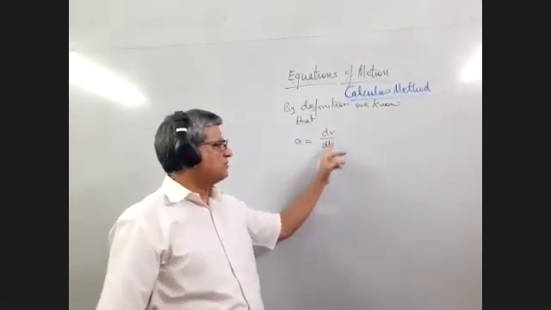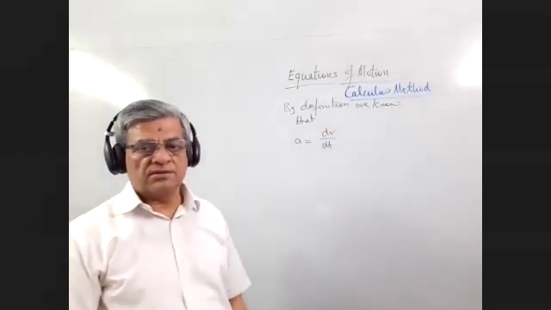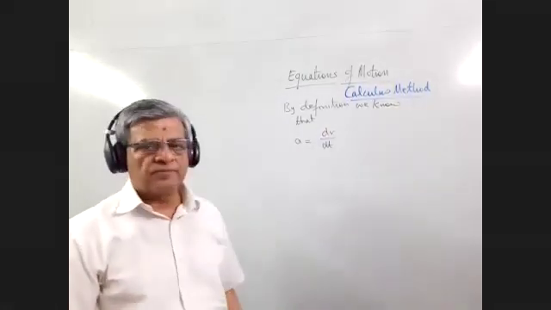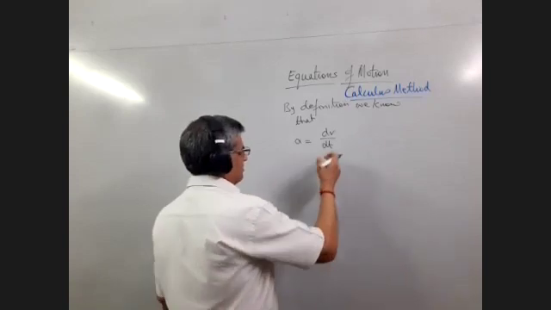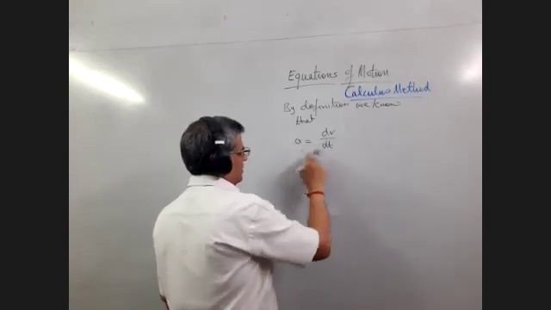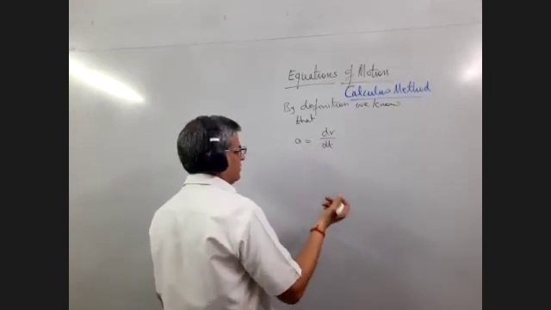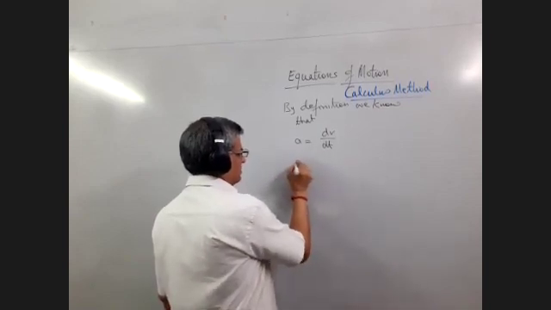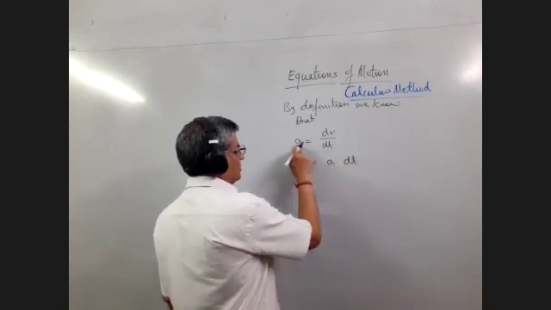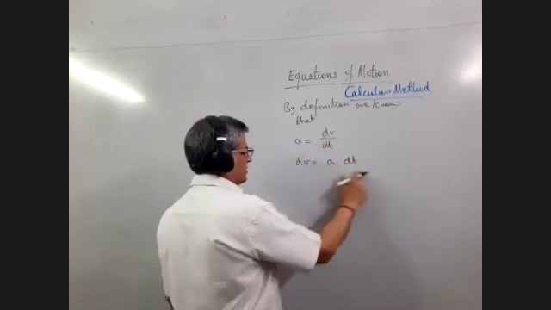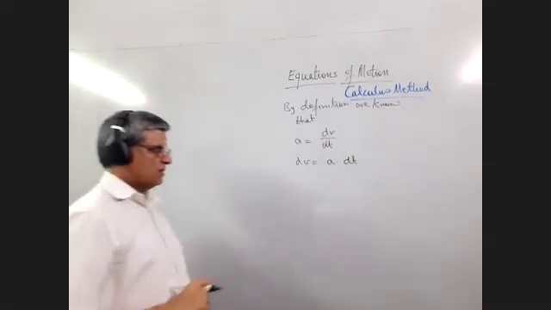Instantaneous rate of change of velocity is called instantaneous acceleration, that is given by a. Now, to find the relation between v, a and t, we rewrite this as dv is equal to a into dt, bringing dt over with a, okay.